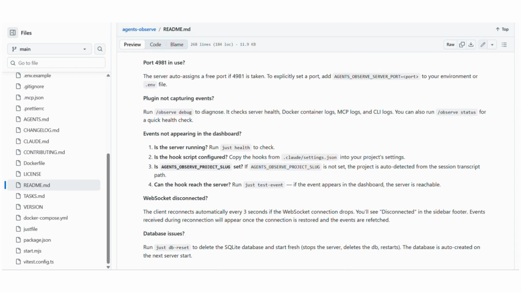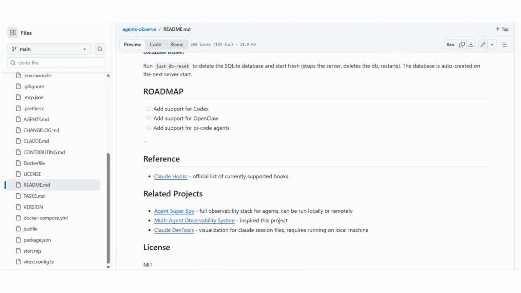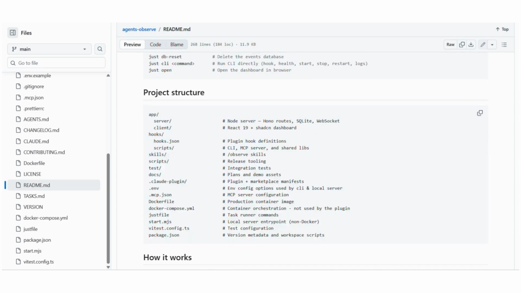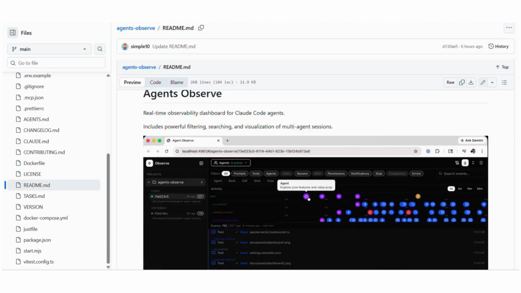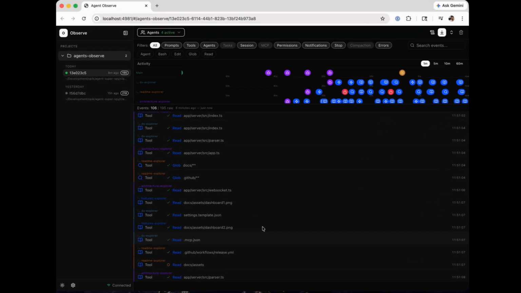Today, imagine you're building an AI agent. It talks, it reasons, it takes actions, but suddenly something goes wrong and you have no idea why. That's where this idea comes in. Agents Observe, a system designed to make AI agents observable, debuggable, and actually trustworthy.